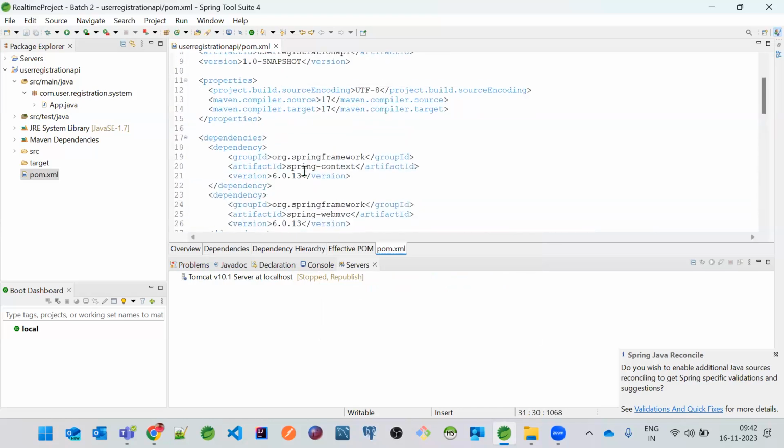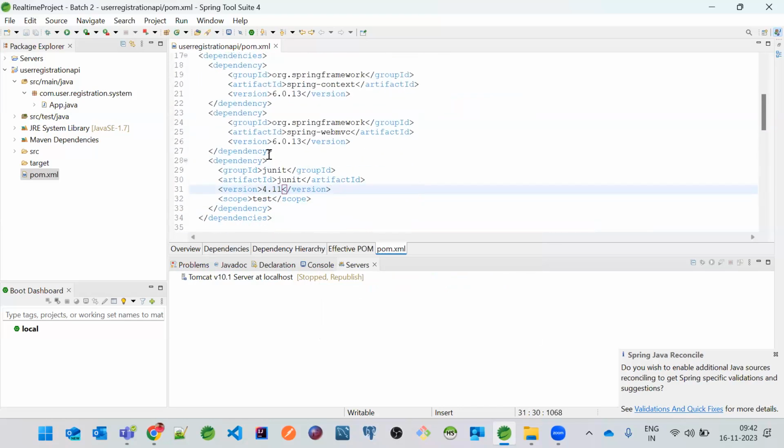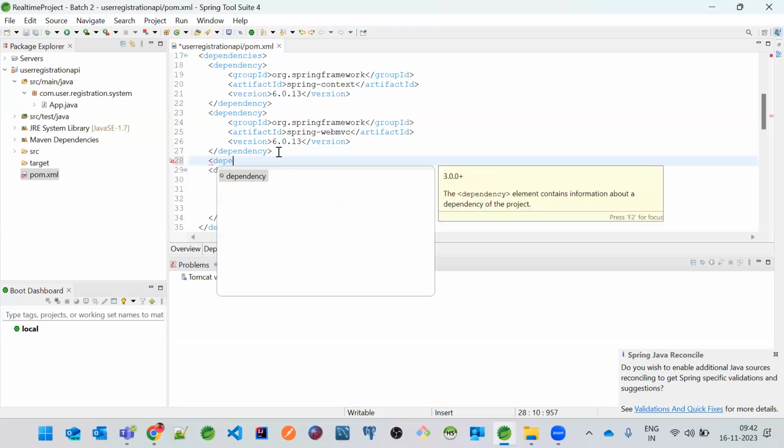Got it? Okay. Now, we need to add one more dependency. Previously we had something like the Servlet API. So do you know Servlet, first of all, anyone? Okay, Servlet is a server-side program which runs on a server in order to serve the request. But in order to make our application accept the end user request or the browser request or the client request, we need to add one piece of software which accepts the HTTP request. That dependency name is Jakarta Enterprise Edition API.